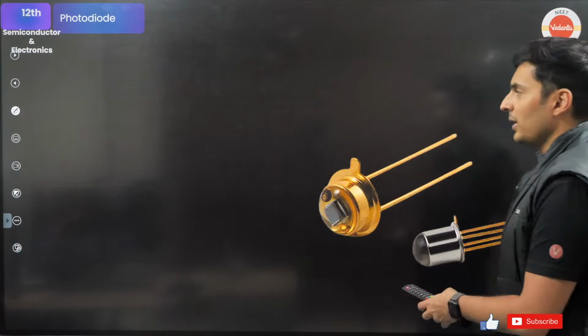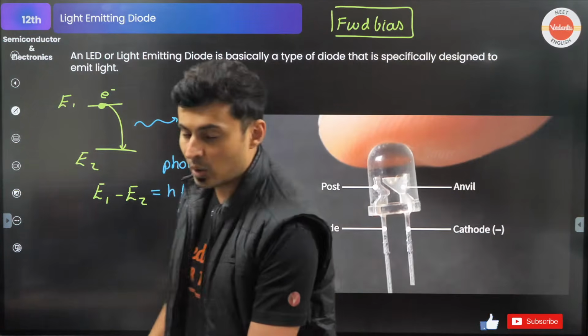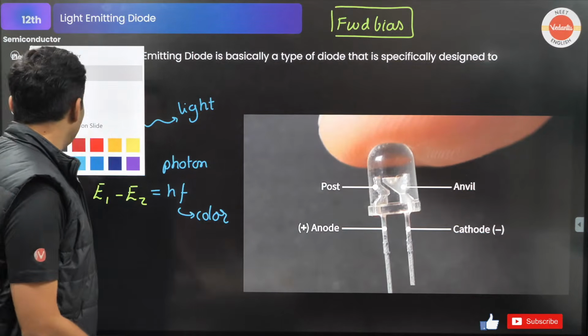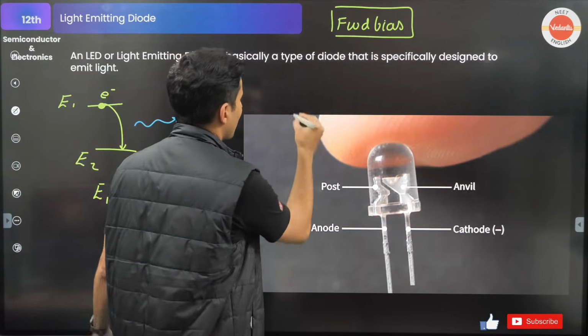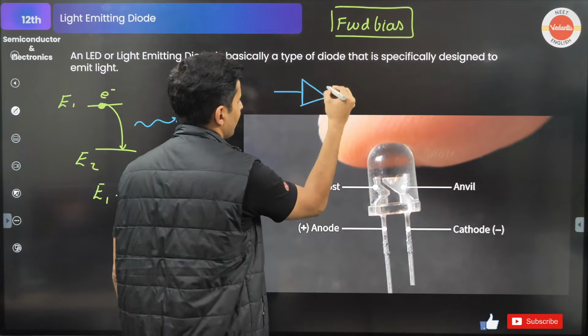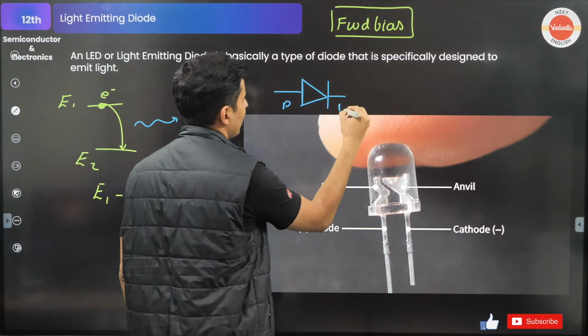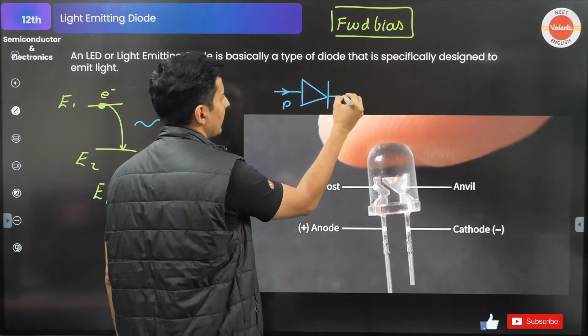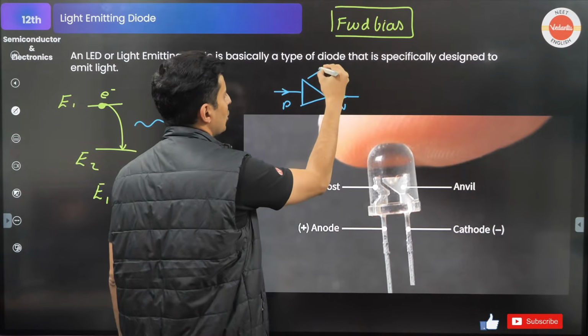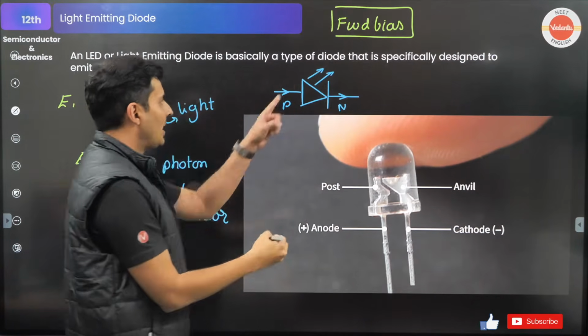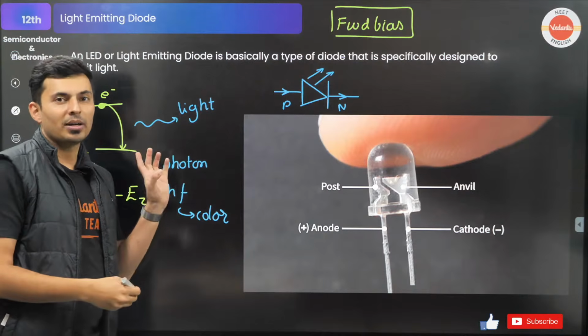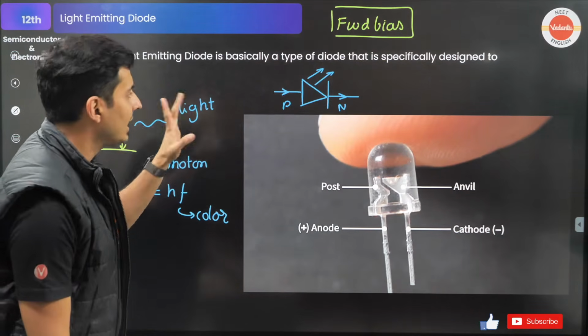Next thing is photodiode. Oh, by the way, I forgot to tell you the symbol of LED. The symbol of LED looks like this. You just put the triangle. Okay, this is your P side, this is your N side. Current will only go like this, forward bias, right? But you show two arrow marks coming out of it. What are those arrow marks? That is the light coming out of it. That's the symbol of a LED.